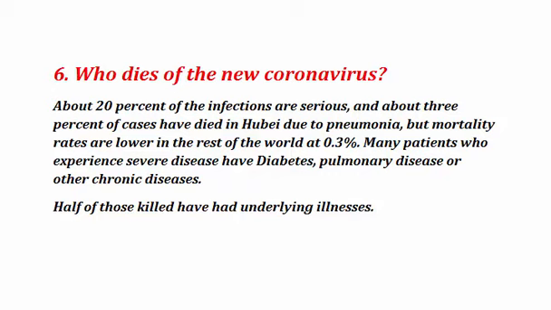Number 6. Who dies of the new coronavirus? About 20% of the infections are serious and about 3% of cases have died in Hubei due to pneumonia, but mortality rates are lower in the rest of the world at 0.3%. Many patients who experience severe disease have diabetes, pulmonary disease, or other chronic disease. Half of those killed have had underlying illness.